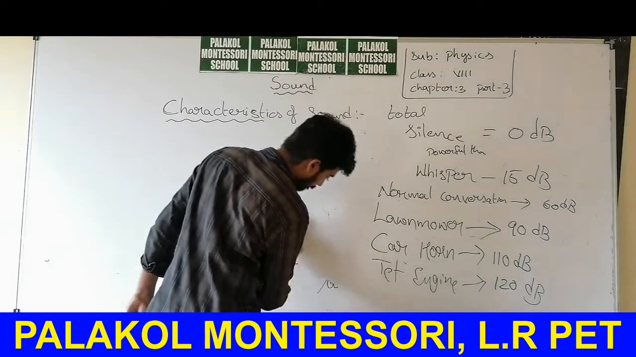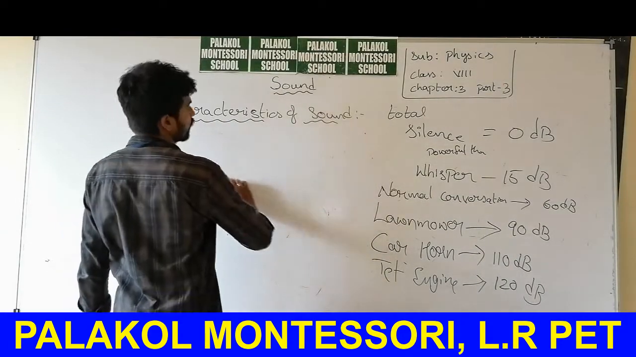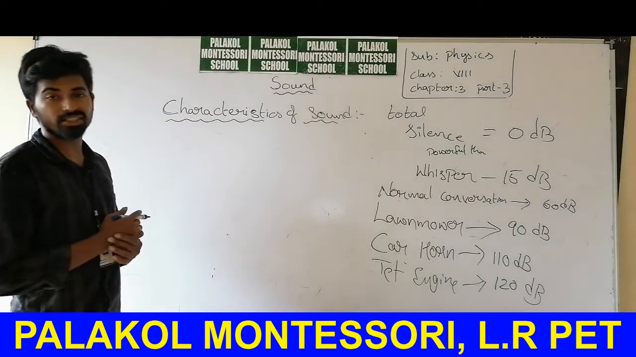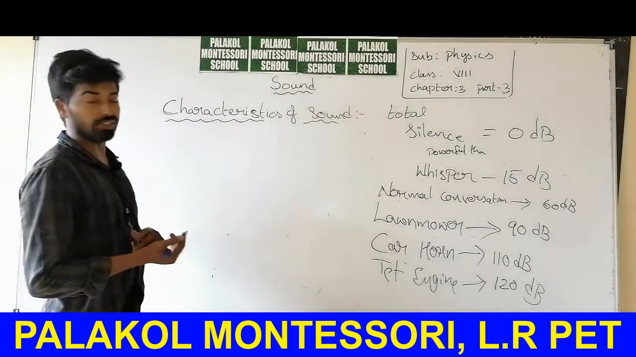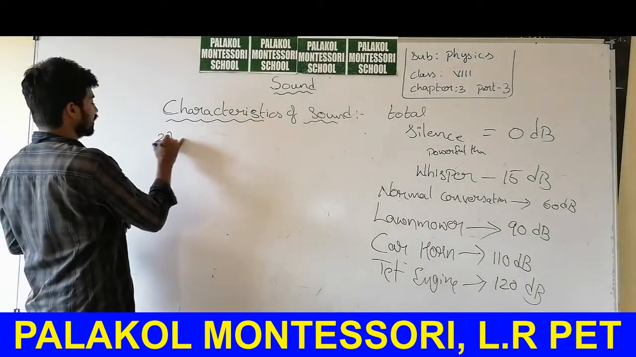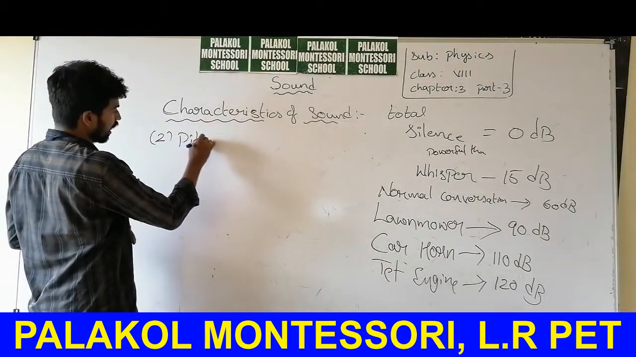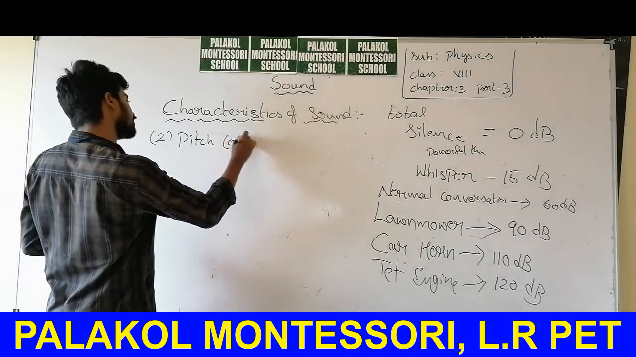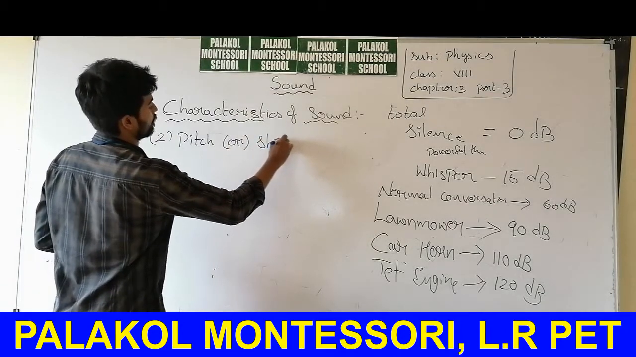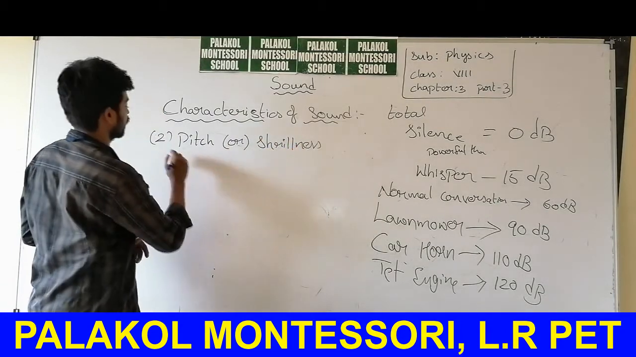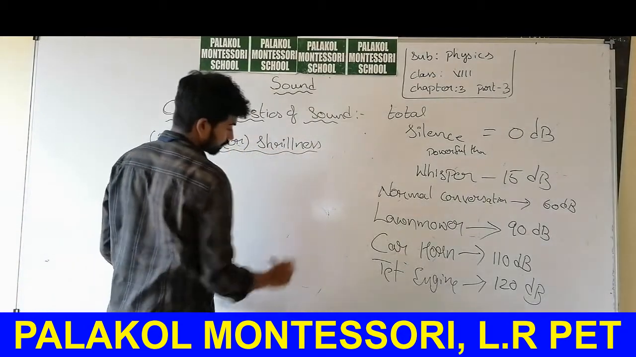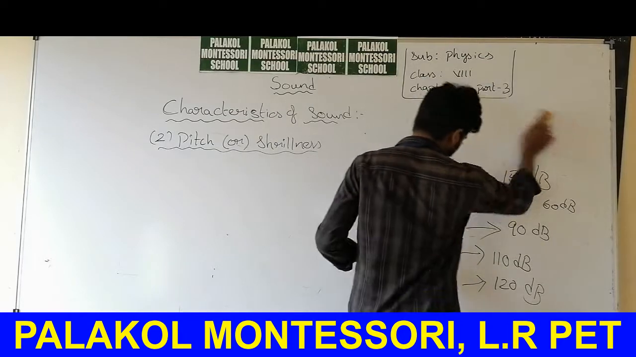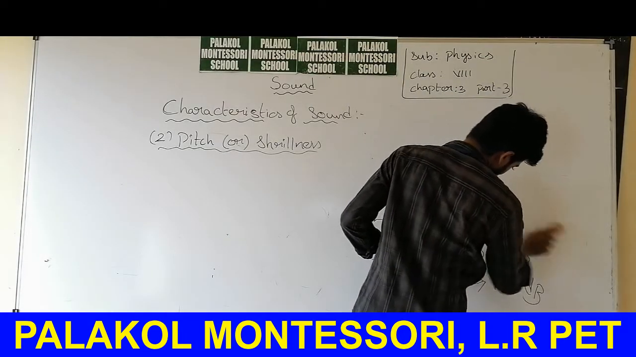Loudness of sound. And our next one, the characteristics we are learning about characteristics of sound. The first characteristic of sound is loudness and feebleness. And the second one is pitch, or we can also call this shrillness. In order to understand the concept of pitch or shrillness, let us discuss an activity.